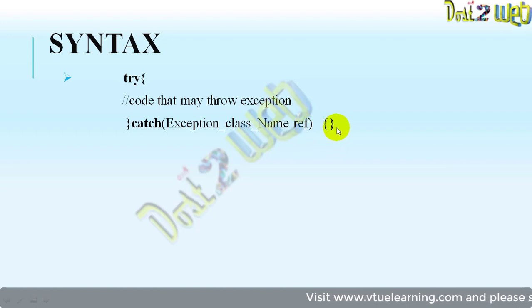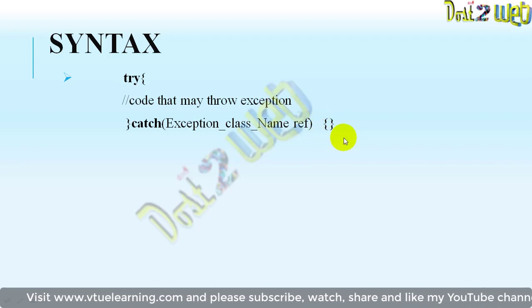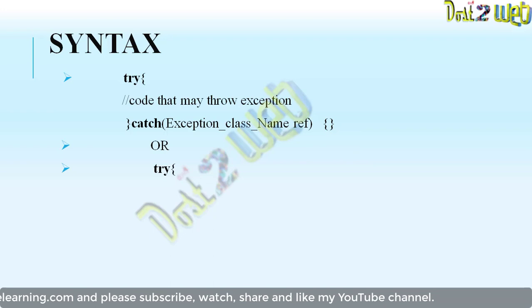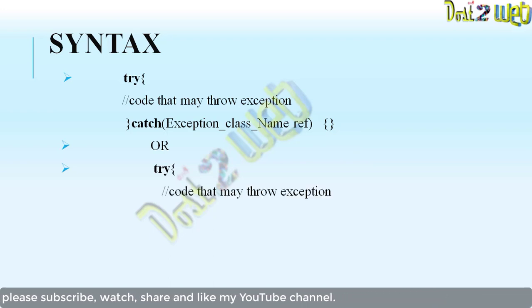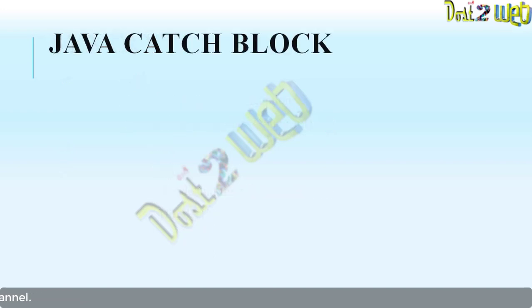For the catch block, again opening and closing parentheses will be there. This is the syntax for a simple try and catch block. Or you can write try, the same way, the code which is going to throw the exception, and then you have a finally keyword. So you can define finally also.